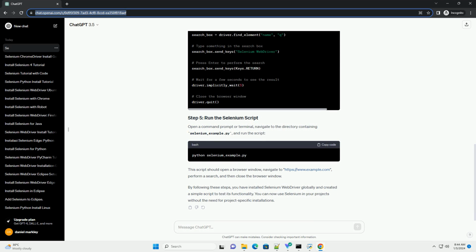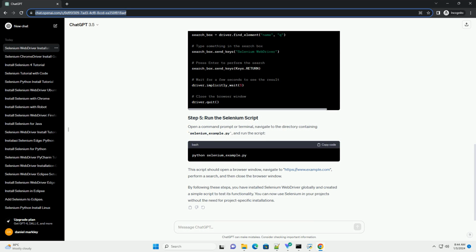Selenium requires browser drivers to interact with web browsers. Download the appropriate browser driver for the browser you intend to automate. Here are the common ones. Download the driver and place it in a directory that is included in your system's path.